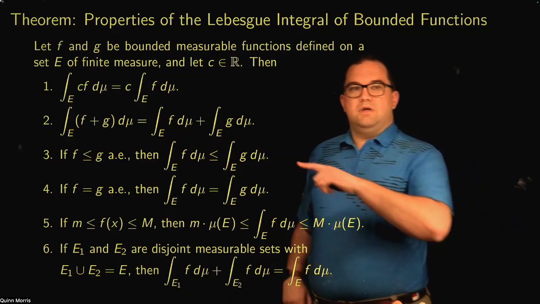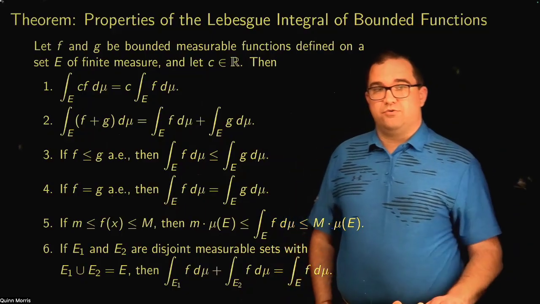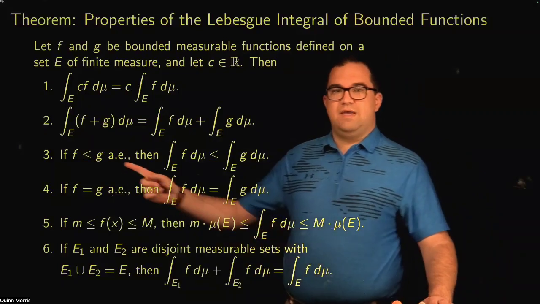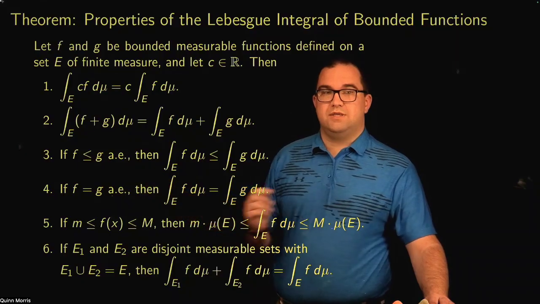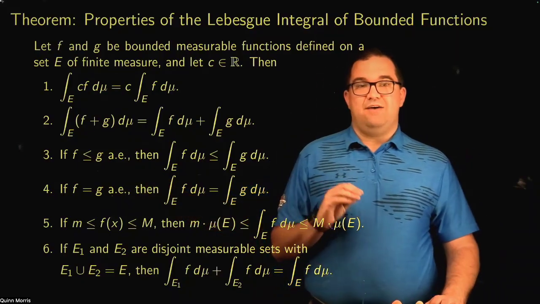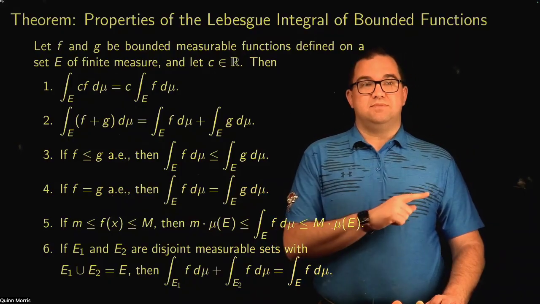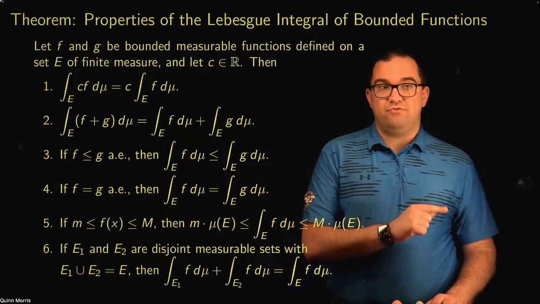Okay. Now, 3 and 4, these ought to look very similar to things we have for Riemann integrals, but they're actually, in some ways, a little bit better. So if f is less than or equal to g almost everywhere, so let's recall what that means. That means f is less than or equal to g, except possibly on some set of measure 0. So f doesn't even have to be less than or equal to g everywhere.